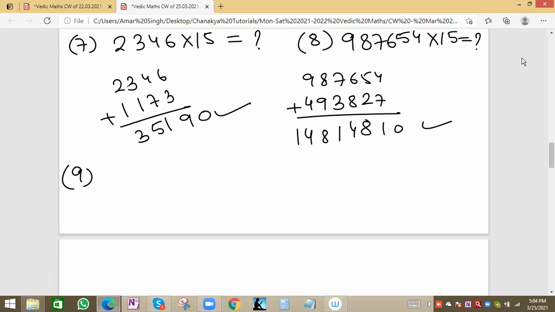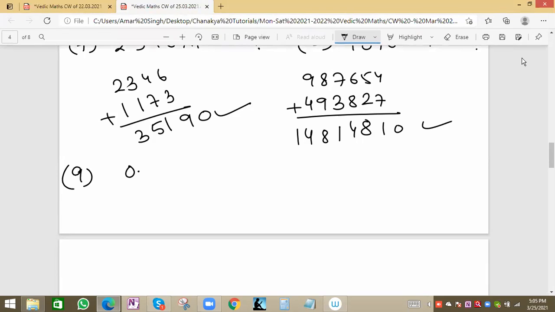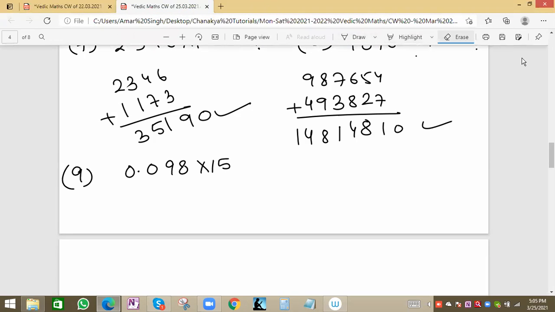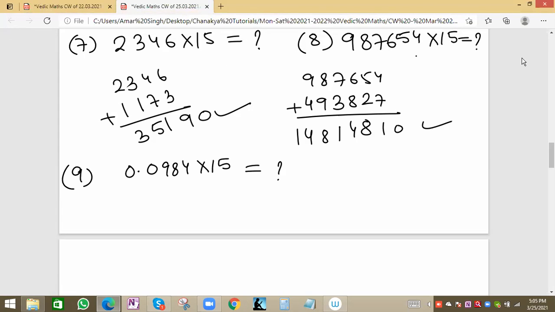So for 15, this is also a shortcut, because for 15 we don't have to multiply. We have to add half of the number to the number, and then apply 0 at the end. Suppose the value is 0.098 into 15. Let me write some other value, 984, no problem. So this we have to find. Can you apply the same method?